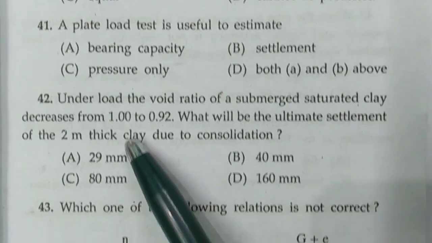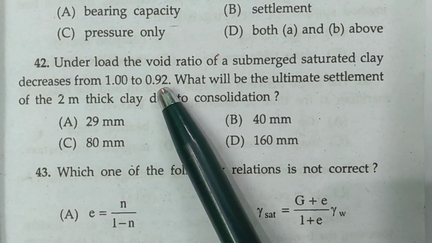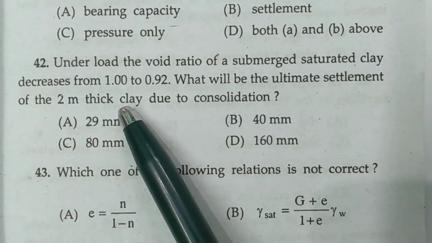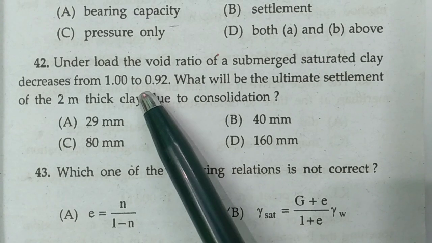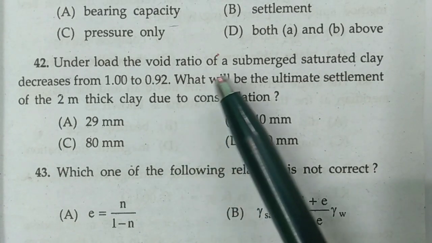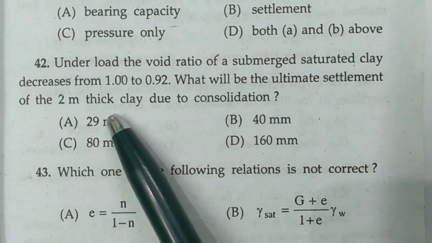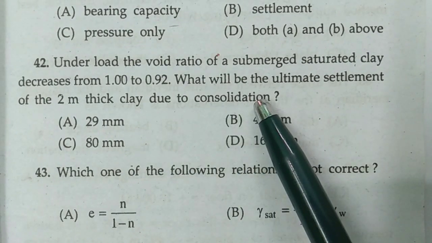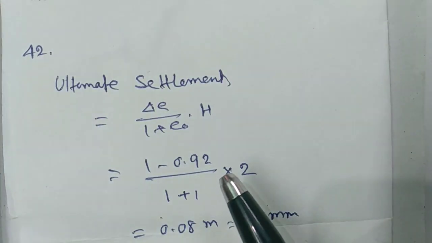Now question number 42. Under load, the void ratio of submerged saturated clay decreased from 1.00 to 0.92. What will be the ultimate settlement of 2-meter thick clay due to consolidation? Now I have solved it.